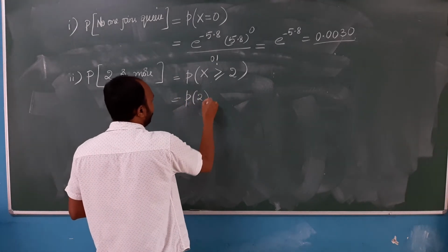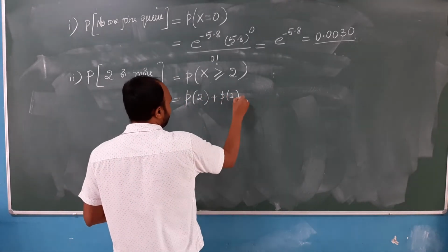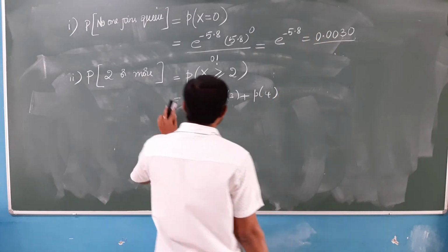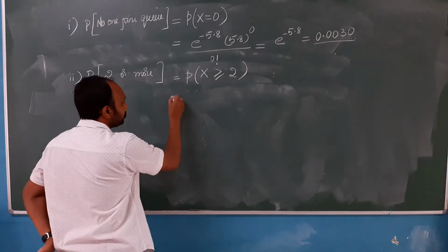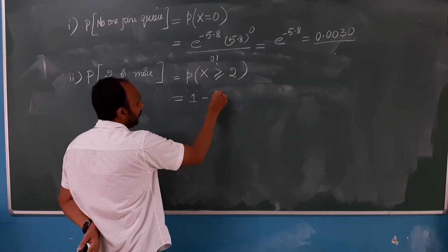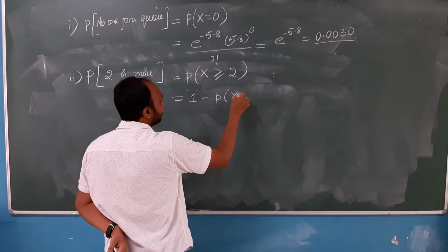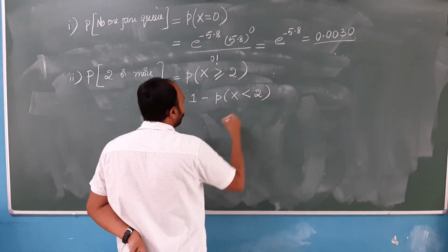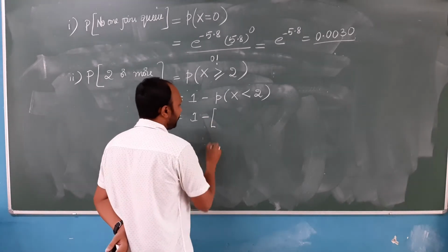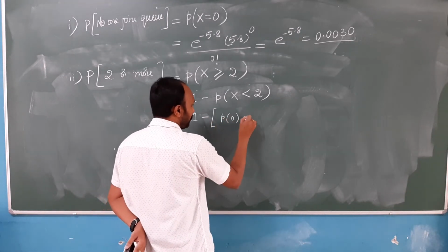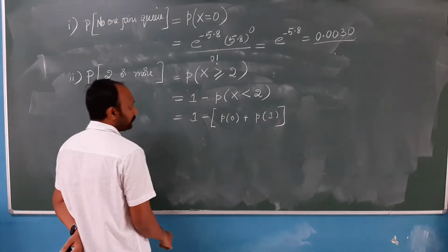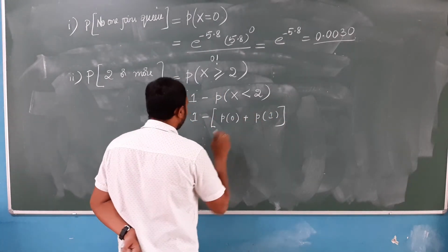You need to find probability of 2 plus probability of 3 plus probability of 4, and it goes on up till infinity. The best version is we can go with 1 minus probability of x less than 2. That is 1 minus probability of 0 plus probability of 1, correct? Less than 2 means probability of 0 plus probability of 1.